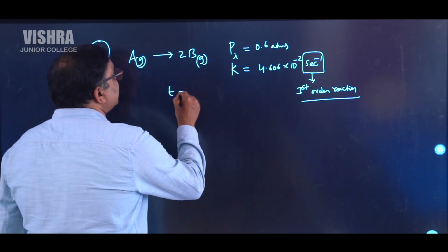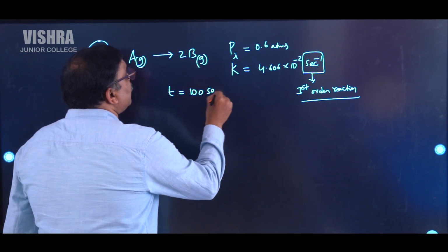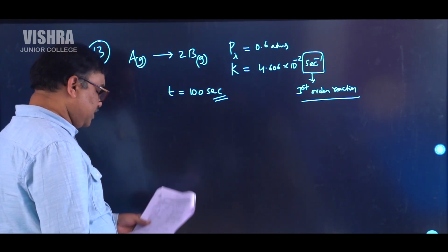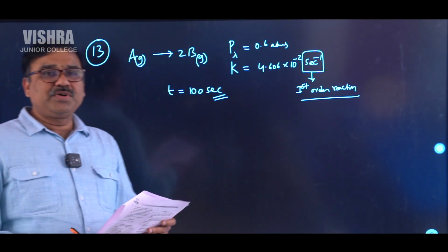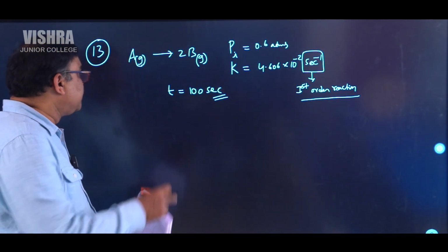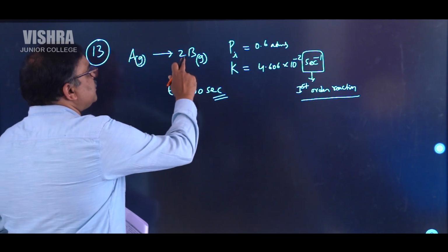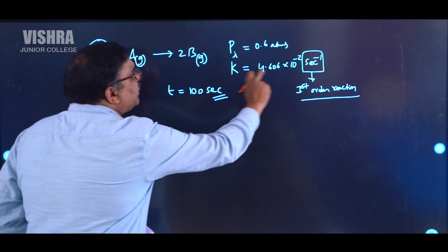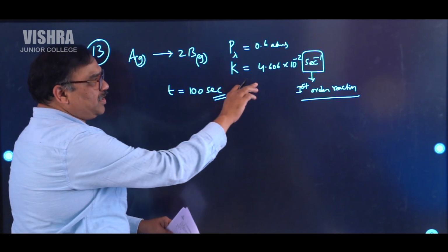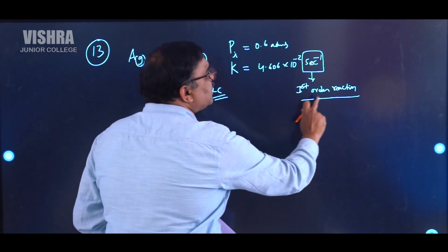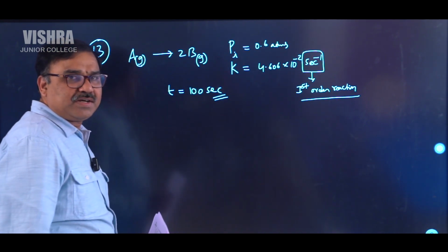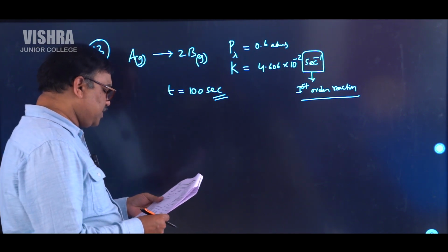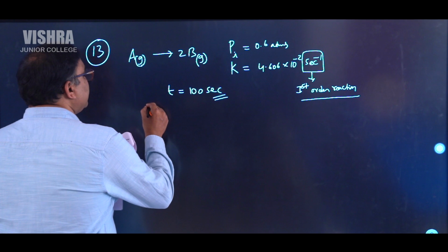Time given is 100 seconds. What is the pressure we have to find? Students, we have come to the 13th question now. The 13th question is, A is a gas, gives 2B gas. Initial pressure is given, and the rate constant is also given. From the rate constant units, second inverse, we can identify a first order reaction. So after identifying the first order reaction, you have to do the problem like this.